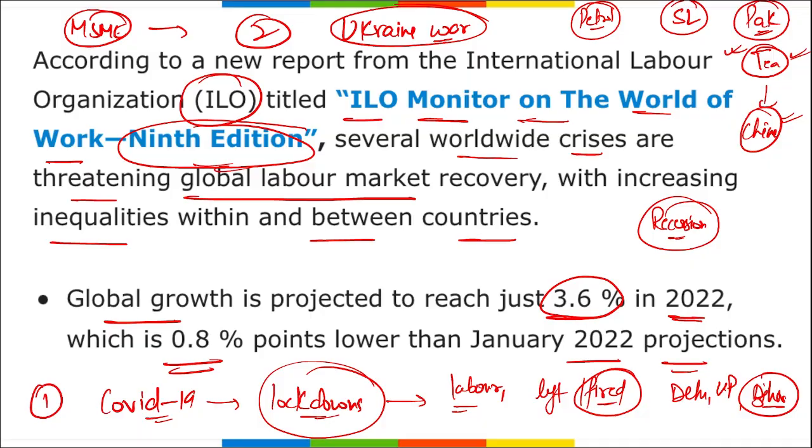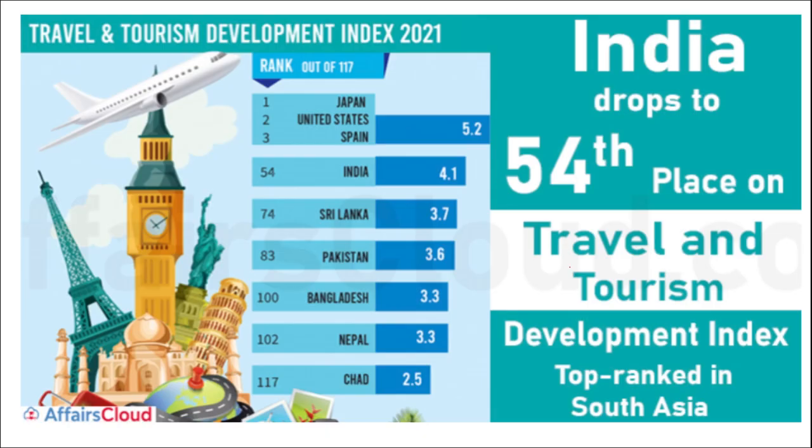Next we will be talking about the Travel and Tourism Development Index. As we saw, the rank of India in this particular index is 54th. In this Travel and Tourism Development Index, the country that topped was Japan, second position was the USA, and third was Spain, and on 54th position was your India.